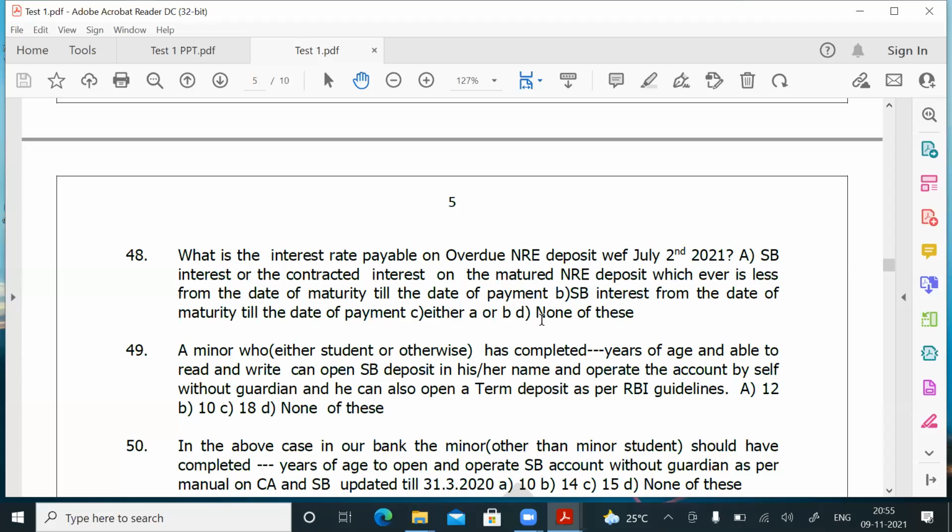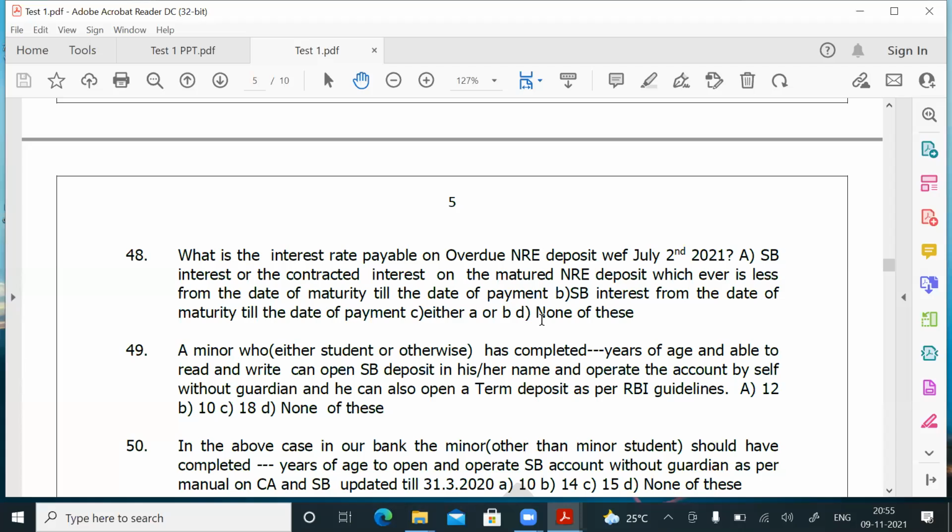Friends, you would have recently seen a circular. If a deposit is matured and not renewed, for various reasons, CAN tax saver cannot be renewed automatically. So for the overdue period, what interest do you give? A recent HO circular has come, and the Reserve Bank has also issued a circular. So far, for the overdue period for domestic deposits, you have been paying the prevailing SB interest.